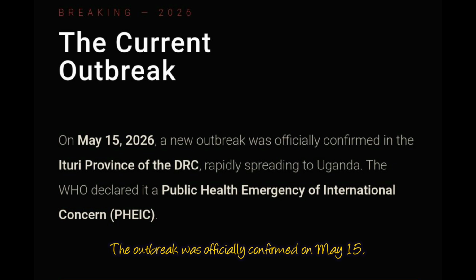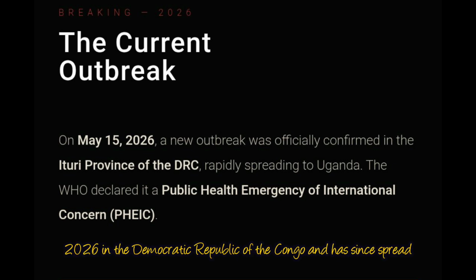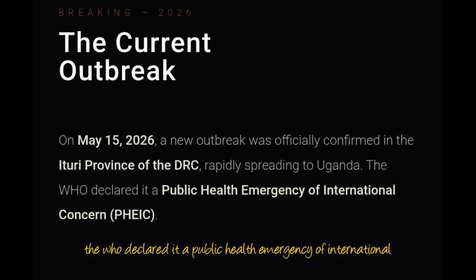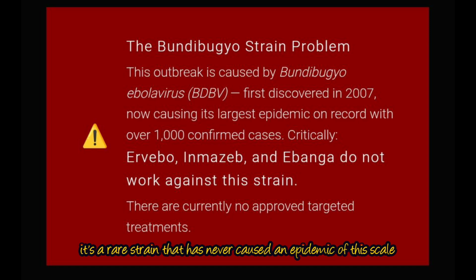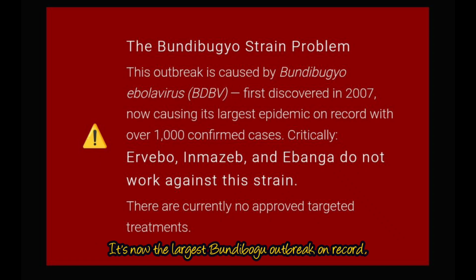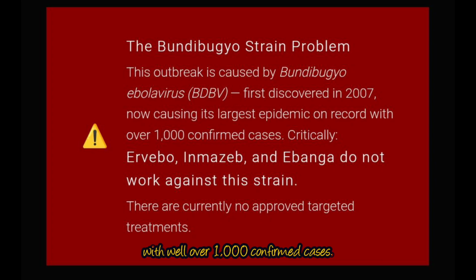The outbreak was officially confirmed on May 15, 2026 in the Democratic Republic of the Congo and has since spread to Uganda, who declared it a public health emergency of international concern. This outbreak is caused by the Bundibugyo Ebola virus. While it is not a brand new mutation, it's a rare strain that has never caused an epidemic of this scale before. It's now the largest Bundibugyo outbreak on record, with well over 1,000 confirmed cases.